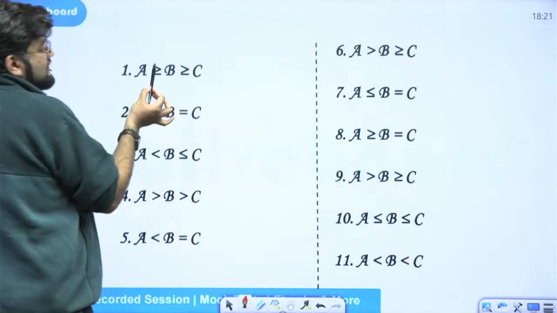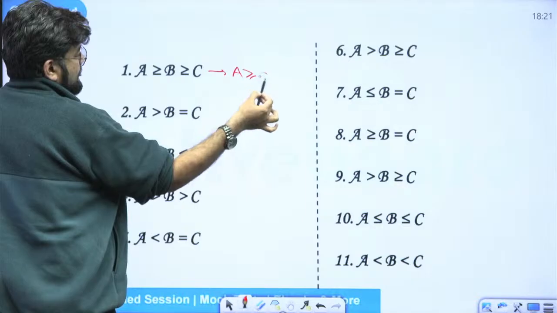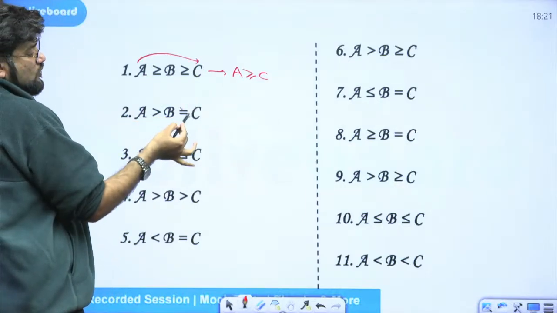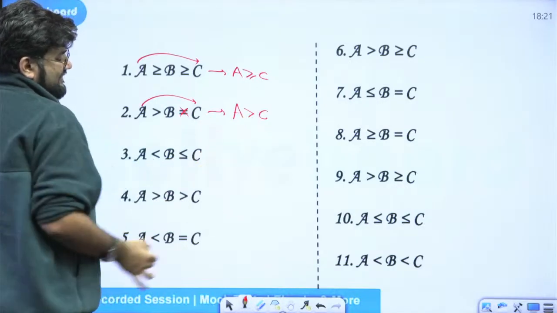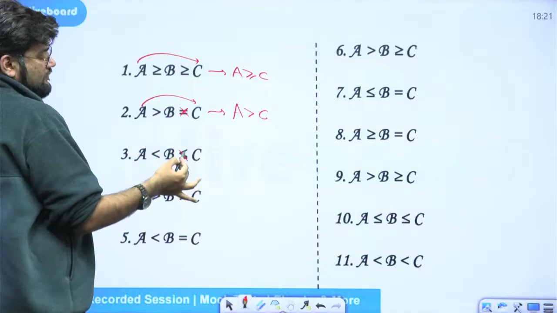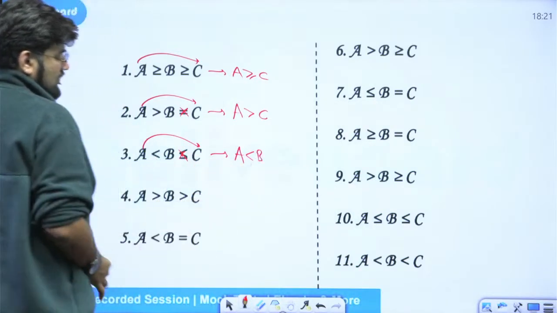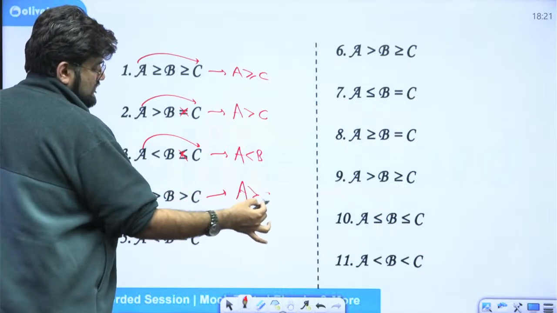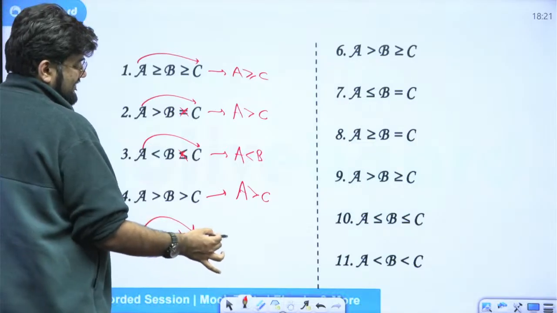So the same sign is being repeated here. So it will carry forward again. A is greater than. Okay. Here greater than and equal to. With equal to will be dropped always, no matter what the sign is. A is greater than. Less than and less than equal to. One is definite, one is indefinite. Drop the indefinite always. A is less than. Again, greater than, same sign. So A is greater than. Less than and equal to, drop the equal to. So A is less than.